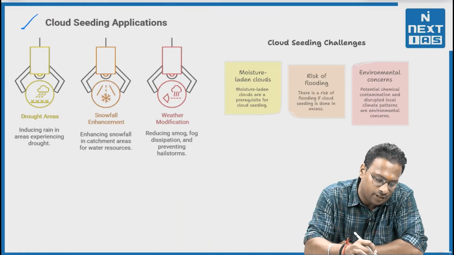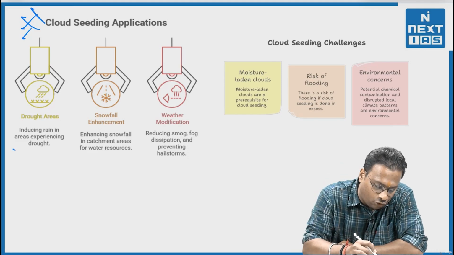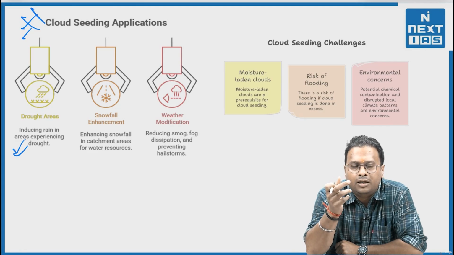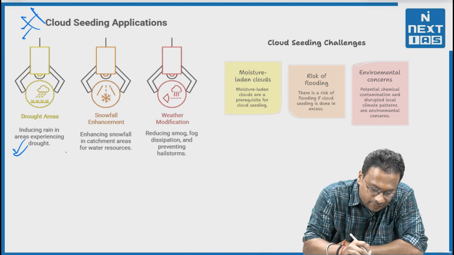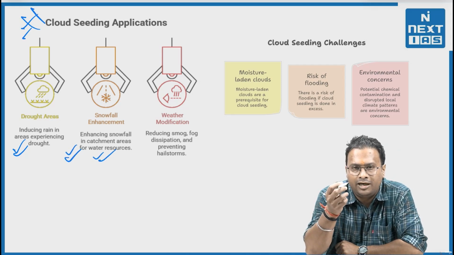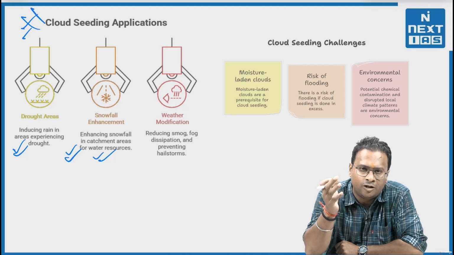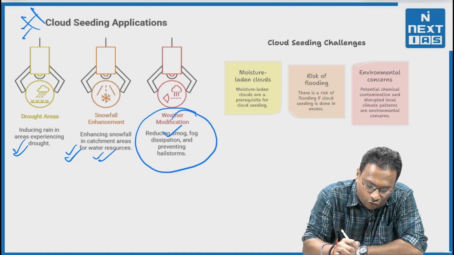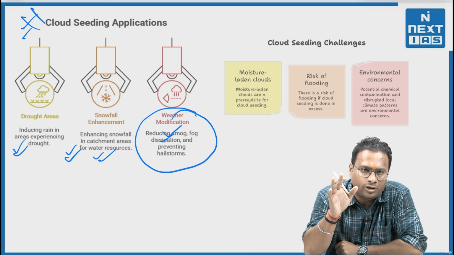Now, a very important thing: what are the applications of cloud seeding? First, in drought areas, it is extremely helpful for inducing rain where drought is being experienced. Second, enhancing snowfall in catchment areas for water resources as well. You may store the water once artificial rain is conducted. Third, weather modification: it reduces smog, helps fog dissipation and even prevents hailstorms in particular areas.